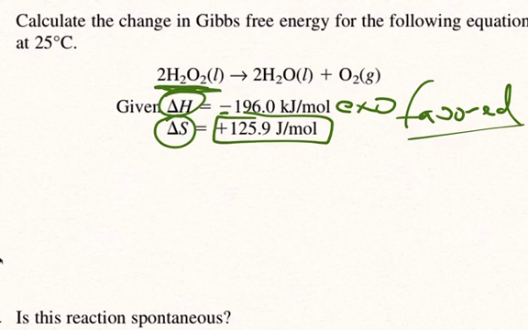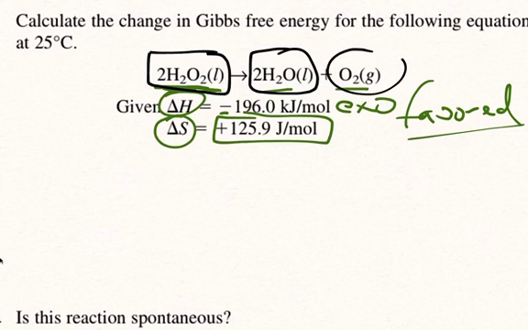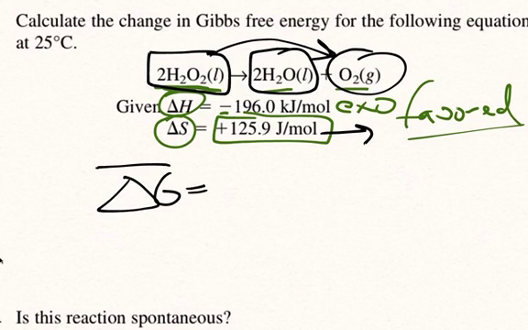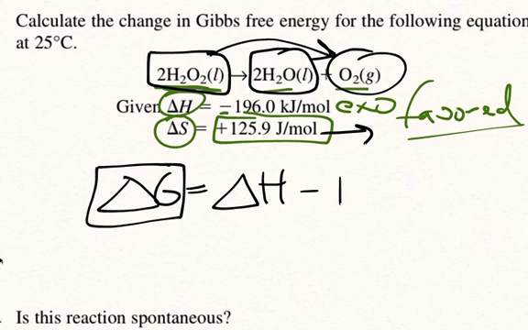Hydrogen peroxide decomposing into water and oxygen is going to be favored because this is an exothermic reaction that produces more randomness. That has to be a favored reaction. And notice, here's where we can tell the randomness. We have a liquid forming a liquid and a gas. That's a higher level of randomness, higher level of entropy. So entropically it's favored, energetically it's favored. Now let's calculate the Gibbs free energy to prove it, because this, again, should come out to be a negative term if it's a favored reaction.